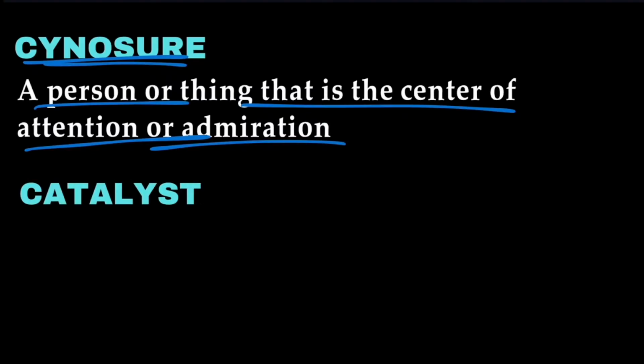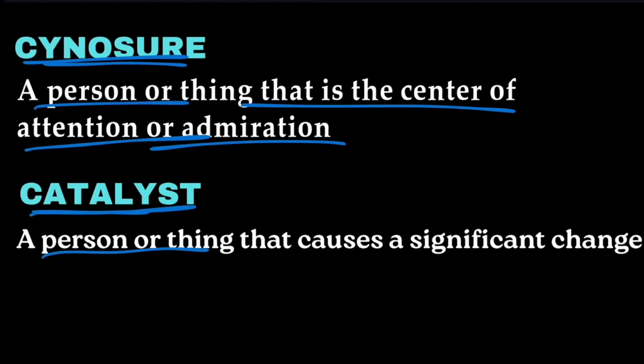Next word we have is catalyst. Catalyst means a person or thing that causes a significant change. Catalyst is generally used in chemistry for speeding up or slowing down a reaction. The reaction can be either stepped up or stepped down with the help of this catalyst.